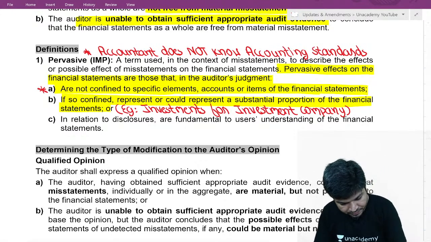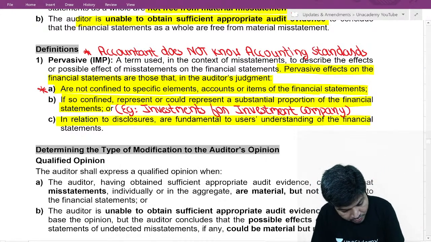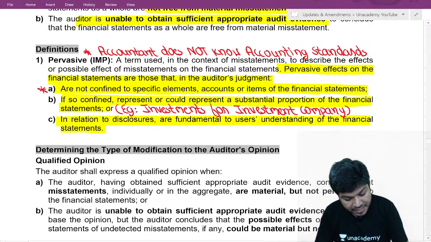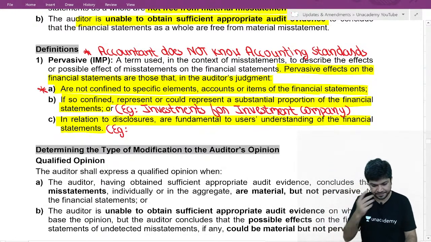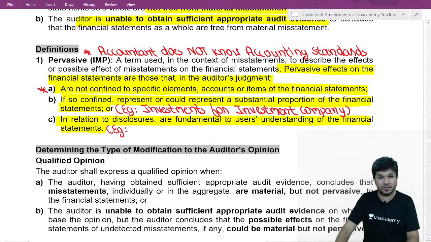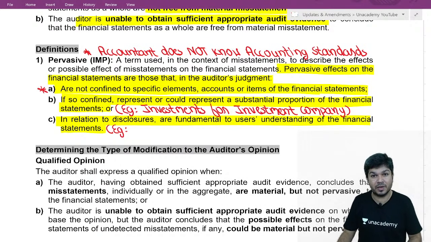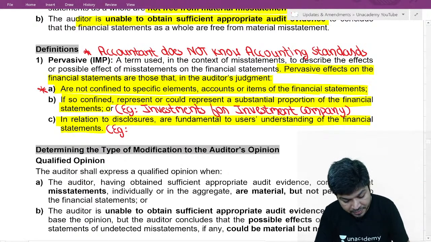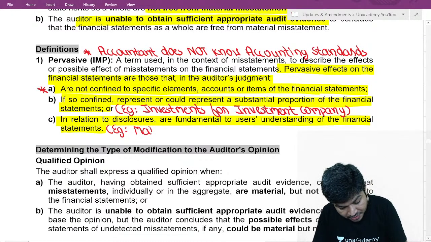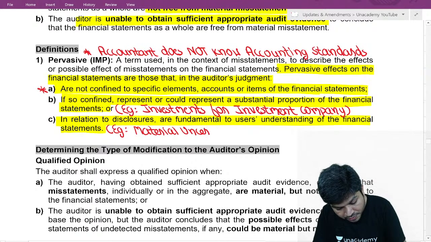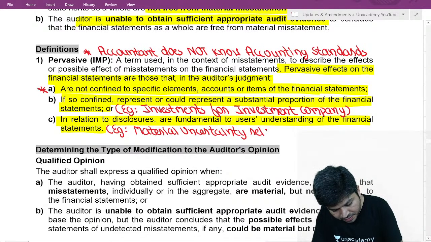And third, if it is in relation to disclosure, the disclosures are fundamental to users' understanding of the financial statements. Example: material uncertainty related to going concern not disclosed.